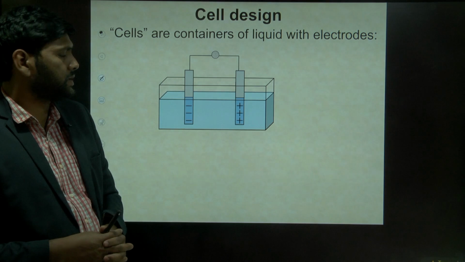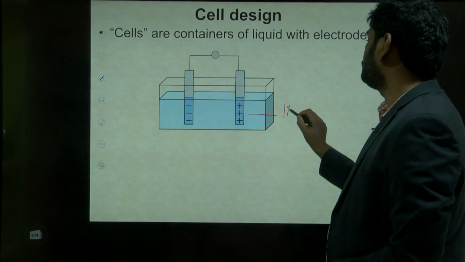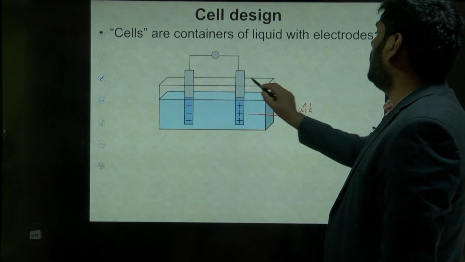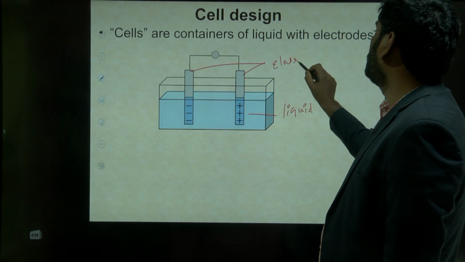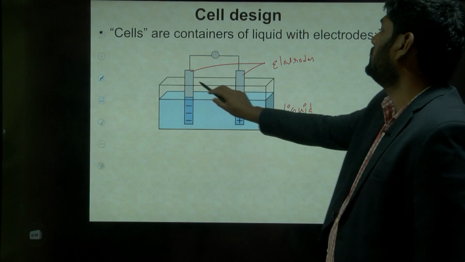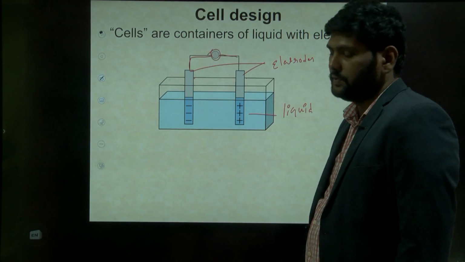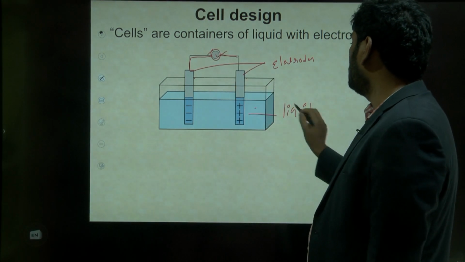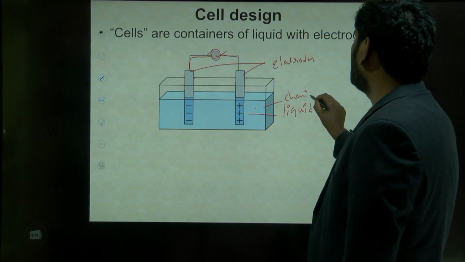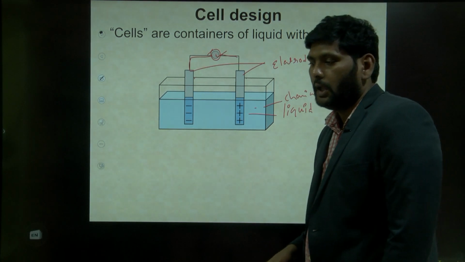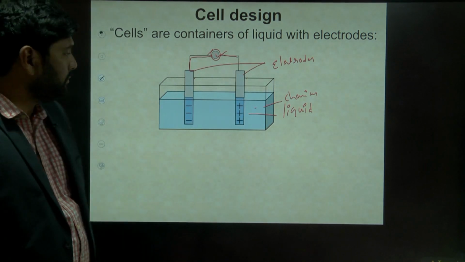And next, this is a structure. In this structure, look here, this is called the liquid, and these two are called electrodes. Through the electrodes we connect appliances. This is the appliance. This is a chemical liquid, sometimes also called the electrolytic solution. And these two metal bodies are called electrodes.